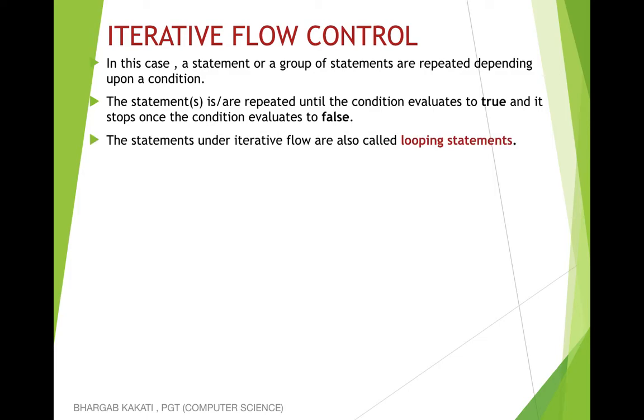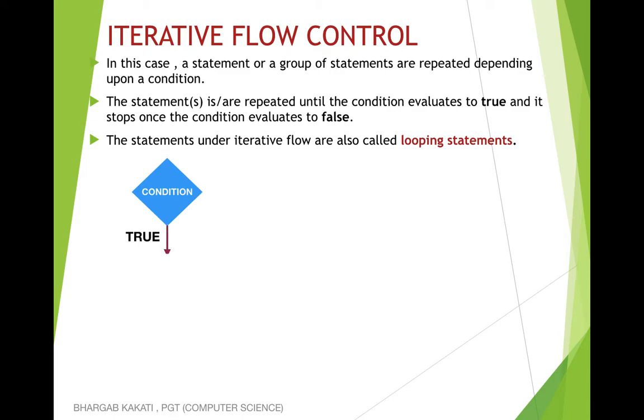Let's try to understand it with the help of a flowchart. Also, the statements within the iterative flow controls are also known as looping statements. In iterative flow control, we will basically have a condition. The condition may be true, the condition may also be false.